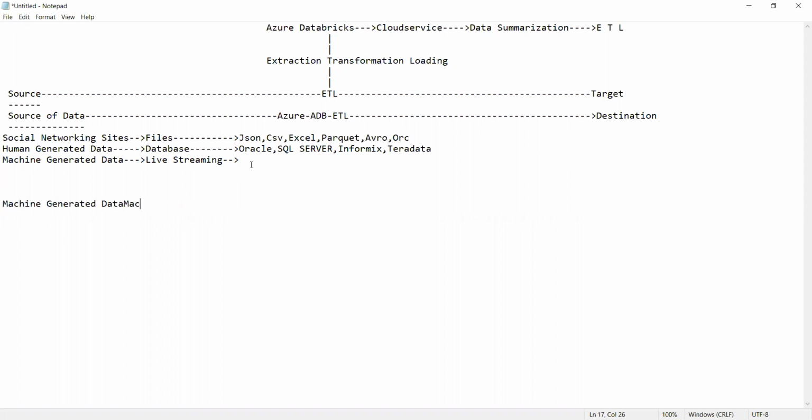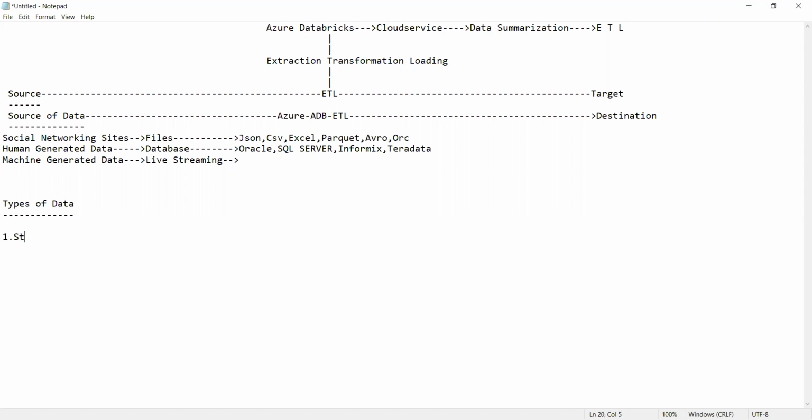Now, guys, let us see here, all of you. Types of data. What are the types of data? Basically, we have three types of data.